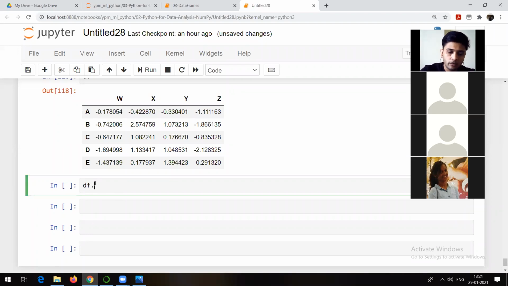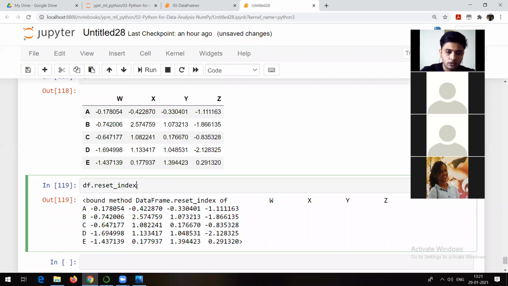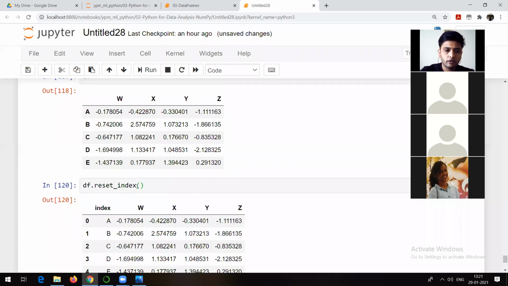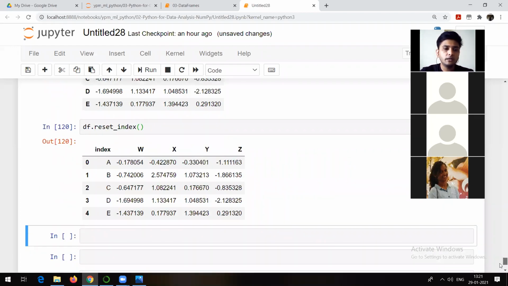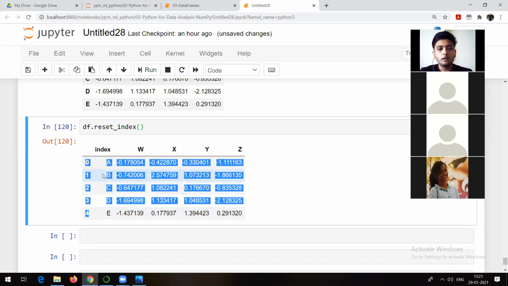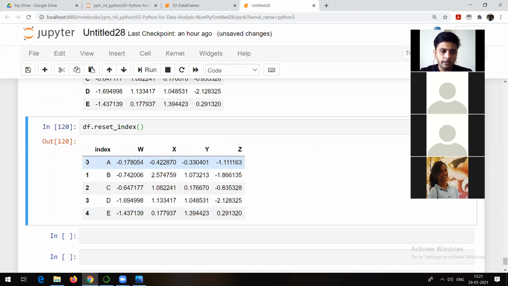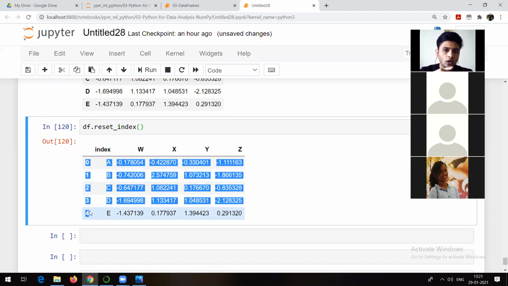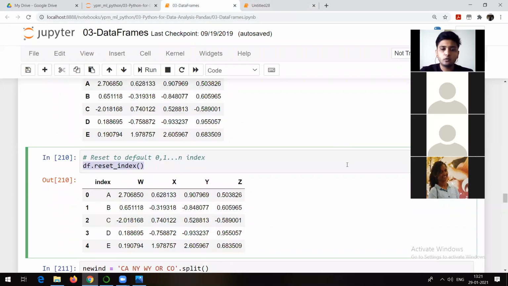So here df.reset_index, we have something like this. If I try to do it, now you can check it. Instead of A, B, C, D, E, I'm able to see the original index, that is 0, 1, 2, 3, 4. A, B, C, D is still in the data only, but it is going to show the original index. So what we're going to do here is add a new column in our data frame, and that column we are going to make the index of our data. That's what we are going to do here.